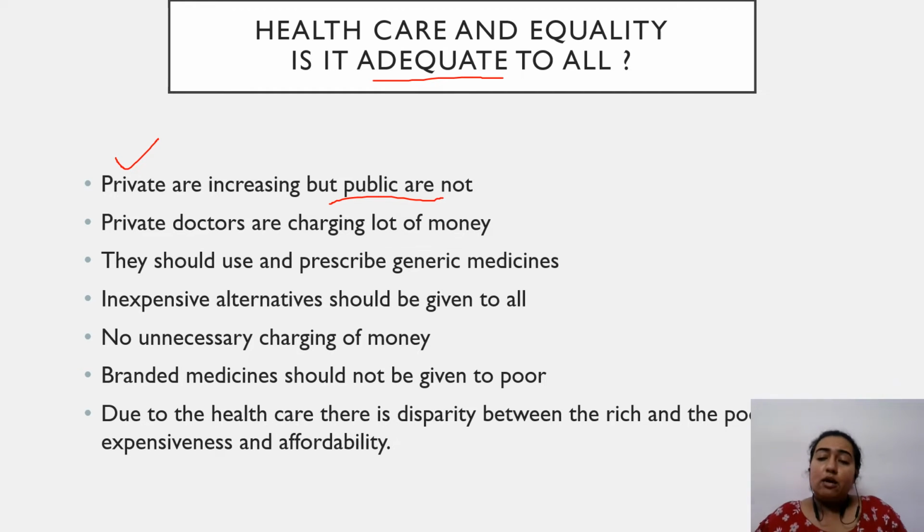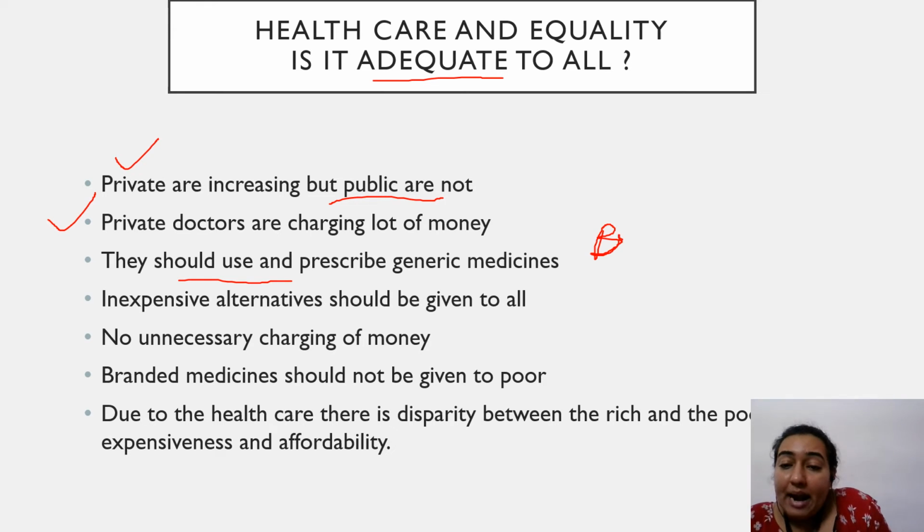The number of hospitals may be 2000 more than before, but not with a good margin. Private doctors are charging a lot of money. They should use and prescribe generic medicines, but what are they doing? They are prescribing us branded medicines. Now what is branded medicine?